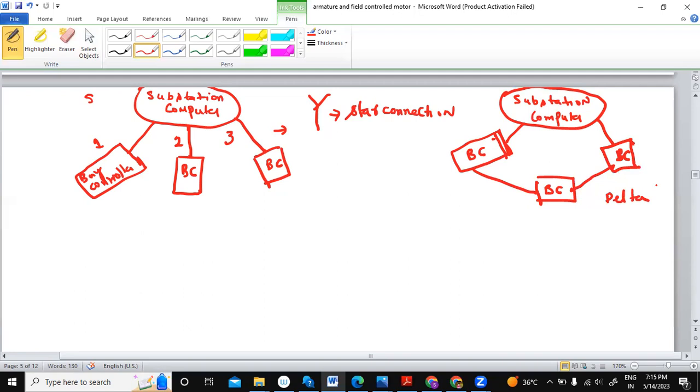For example, a power plant in Jammu is supplying this load. It has a calculation that to Kerala it is taking this much, to this it is taking this much.